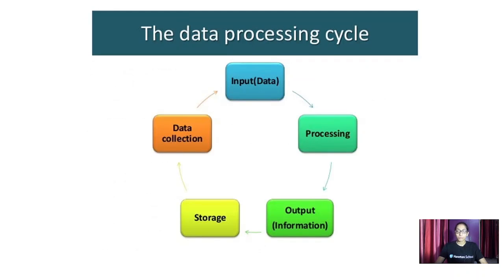So here is the processing cycle of your data, where your data is being processed, starting from data collection, moving to the information of your input, where your input is there, that is the data. Then shifting to the processors or CPU, that is the processing, then output, that is your final output, in a more readable form.